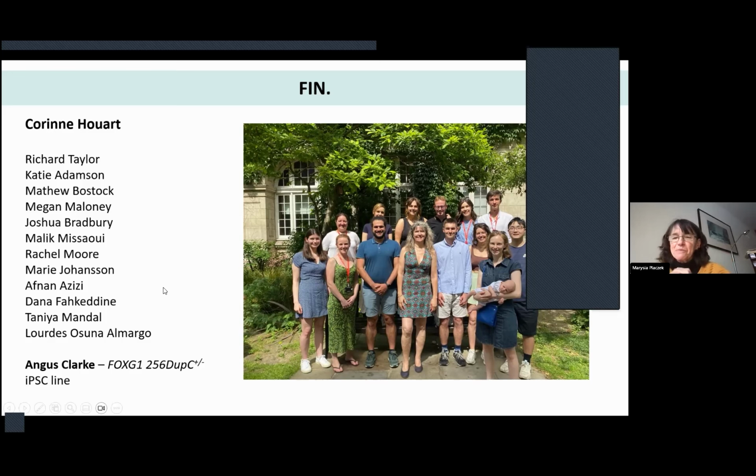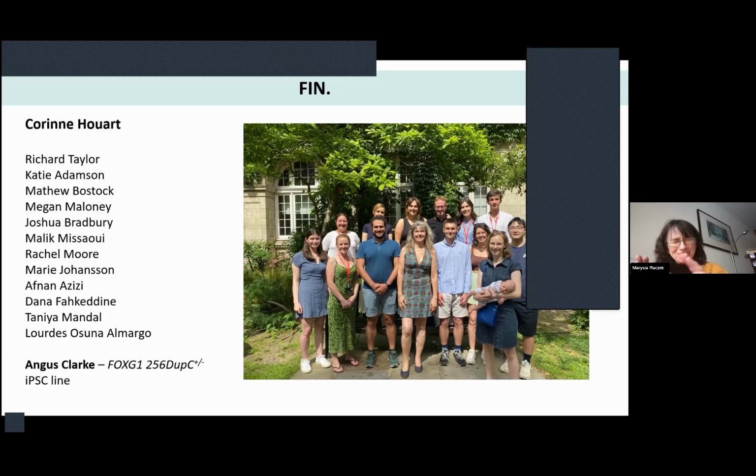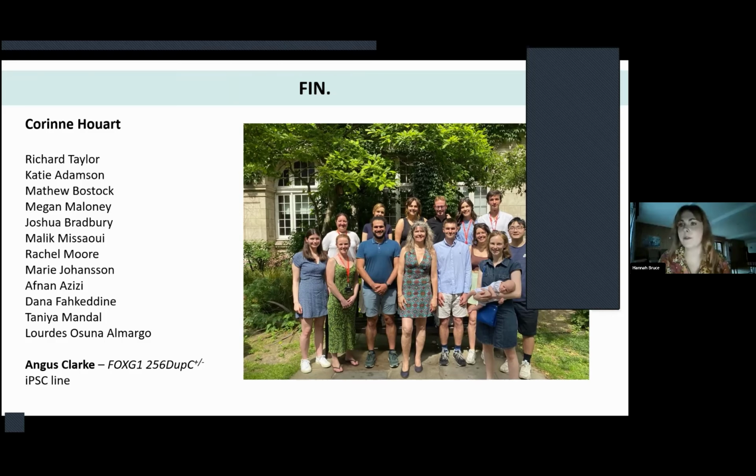I don't know whether anybody else has got any questions. If not, there was one other thing I was interested in, which is a bit of a technical question. You talked about doing a morpholino at one point and then looking for expression of the, which marker was it? The TBR2, yes, so the neurons. How effective is the morpholino, and at what time point are you doing that?